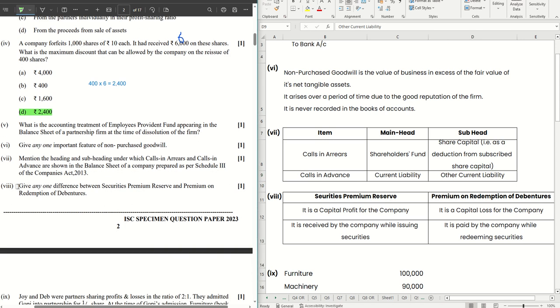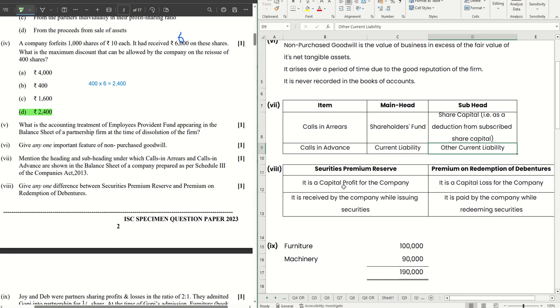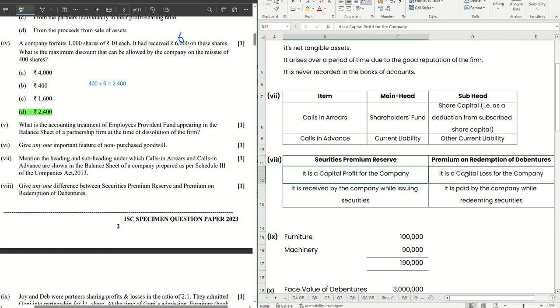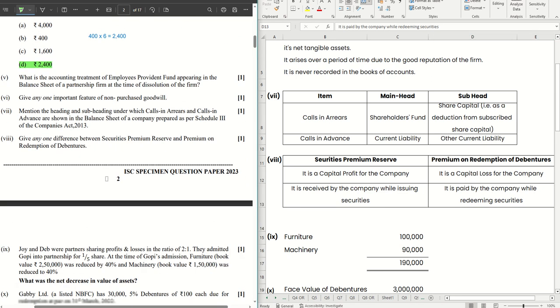Next, we have give one difference between securities premium reserve and premium on redemption of debentures. Right? Securities premium reserve, it's a capital profit of the company. However, premium on redemption of debentures is a capital loss for the company, as premium is received during issue of shares or debentures. So this is an inflow and it is paid by the company while redeeming shares or debentures. Then this is an outflow. Okay, anyone you can write.